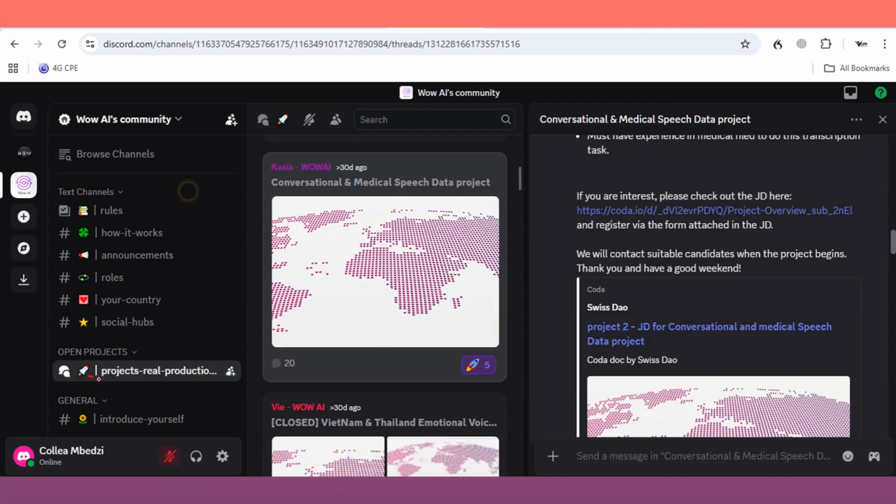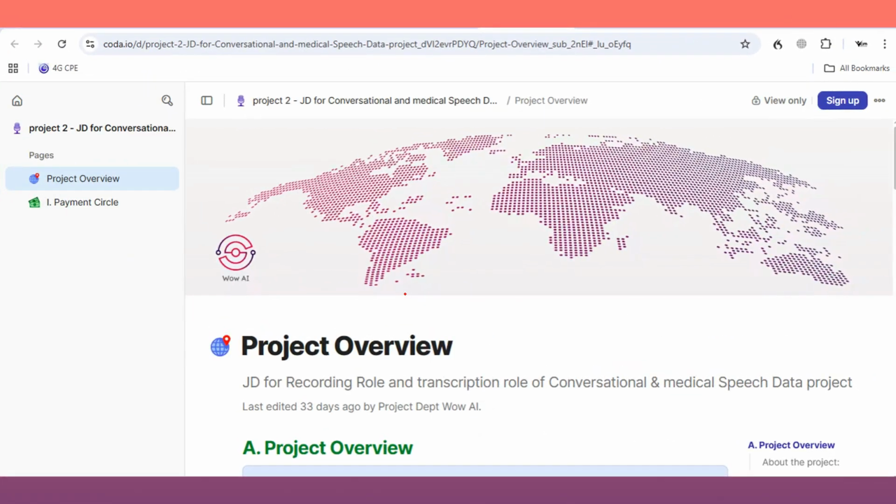Now on the projects themselves, you can see a bunch of projects that are currently on, like this speech data project. Some of these are closed, so if you're interested, check them out. Some of these include this one, I think called the JD for conversational and medical speech data project, which is currently going on, right? If you are interested in this one, you have to click right here on this link. I think that's where it will take you, to this part.